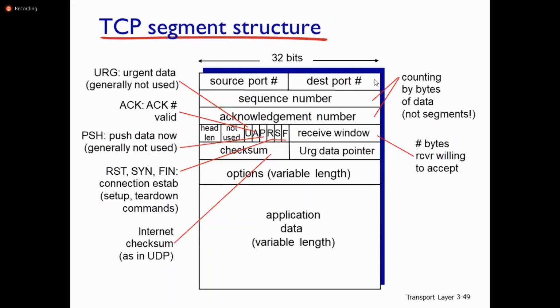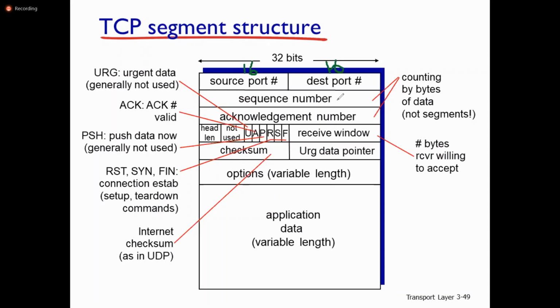Now if you look at the TCP segment structure, we call it a TCP segment. If you look at the fields here, the first field is the source port number, 16-bit, then the destination port number, 16-bit, then the 32-bit sequence number of the packet.